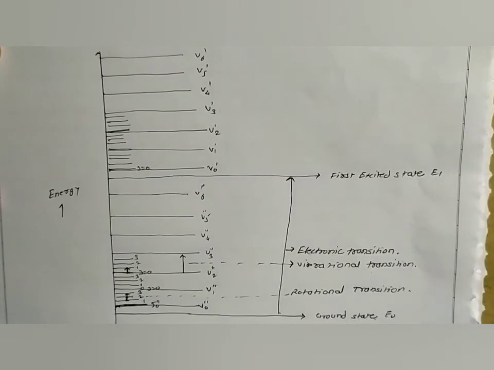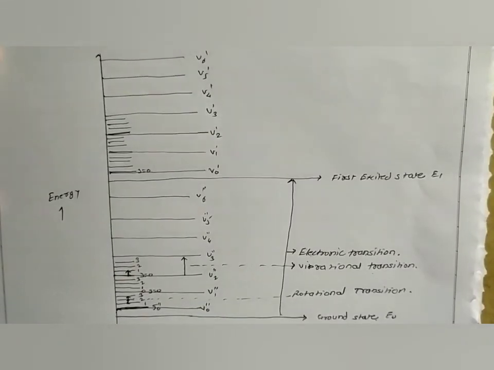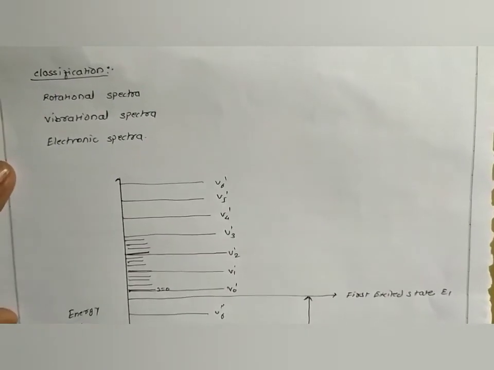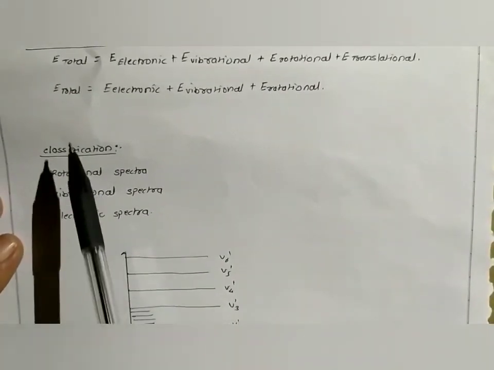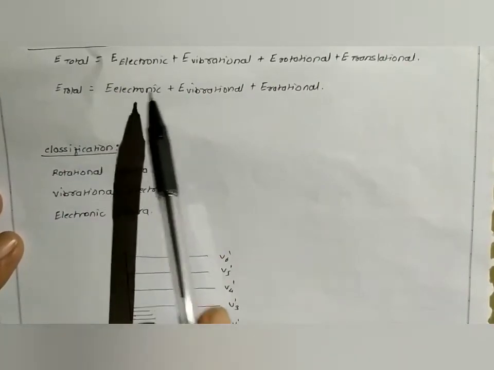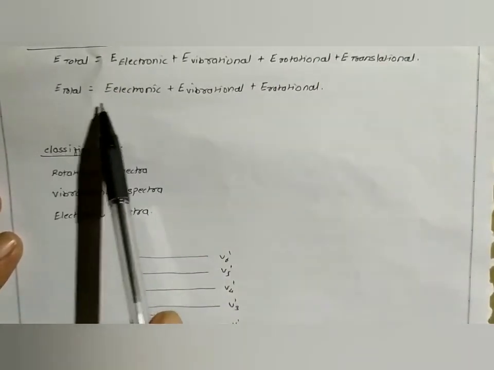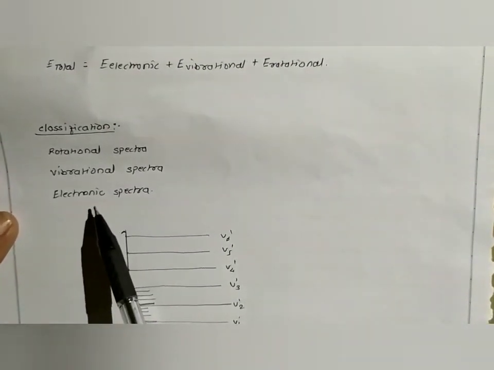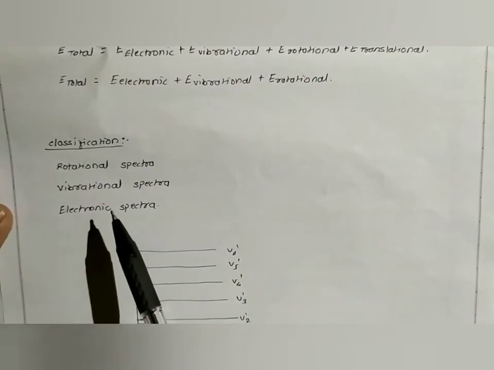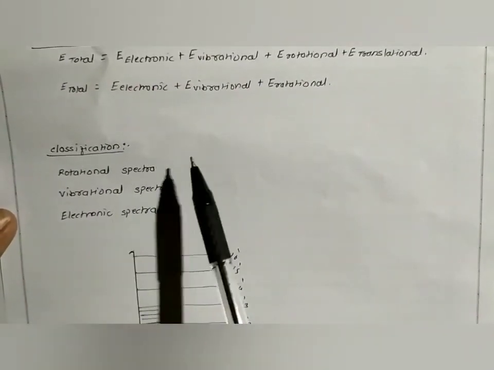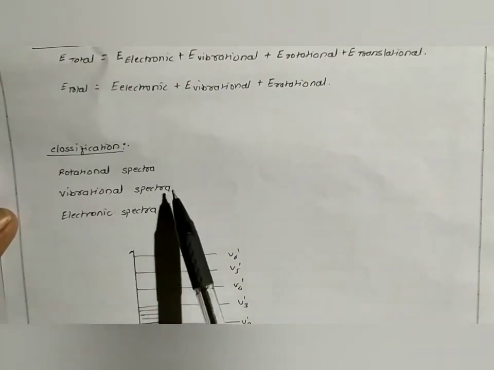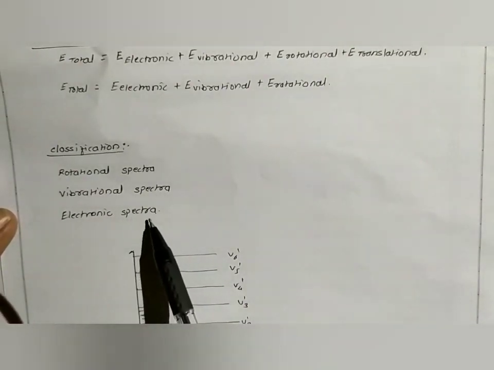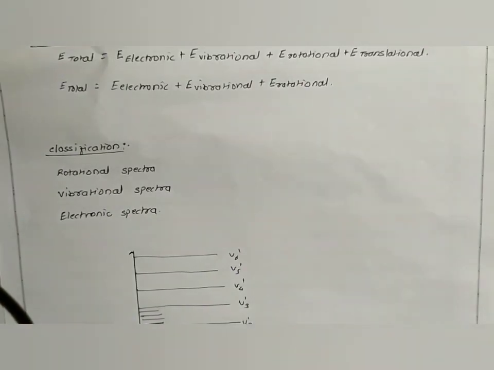Now these are the molecular spectra. The origin of the molecular spectra is in between these energies. Whenever there is a transition between these energy levels, we will get the related spectra, that is rotational spectra, vibrational spectra, and electronic spectra. Therefore molecular spectra are of three types: one, rotational spectra; two, vibrational spectra; and third, the electronic spectra. Now this is about the molecular spectra.